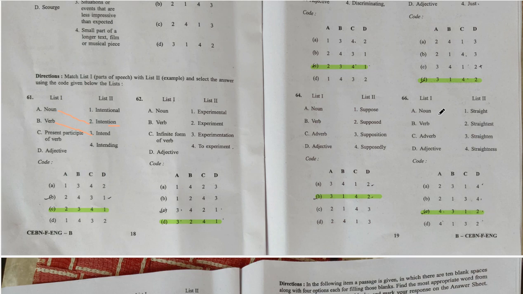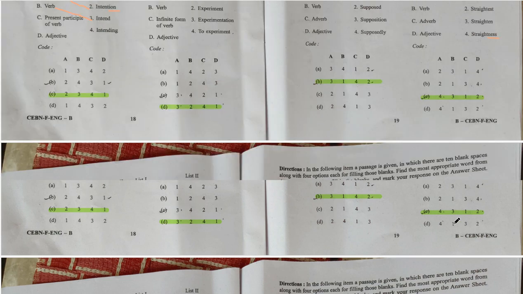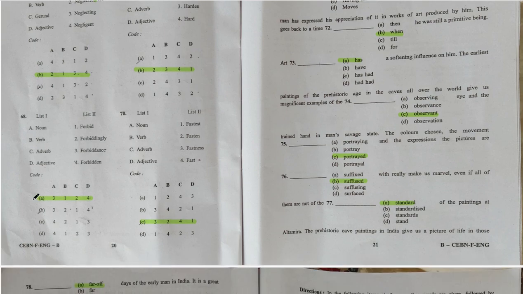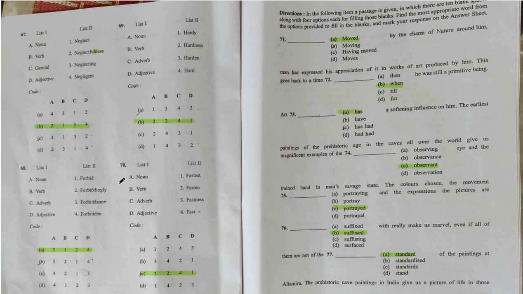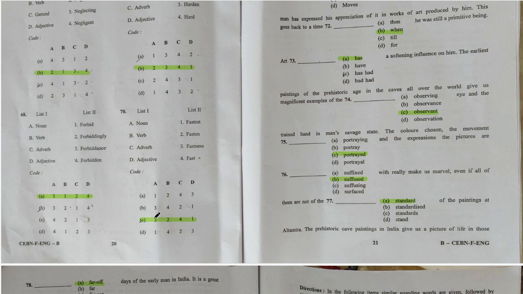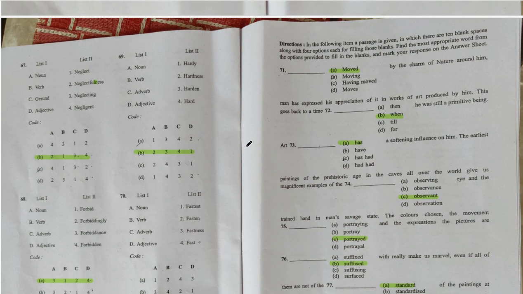I told you, for noun, NESS, you can observe here the trick which I was talking about. And 67th question, option B, 2 1 3 4 is correct. 68th question, option A, 3 1 2 4 is correct. Question number 69, option B, 2 3 4 1 is correct. Question number 70, option C, 3 2 4 1 is correct.